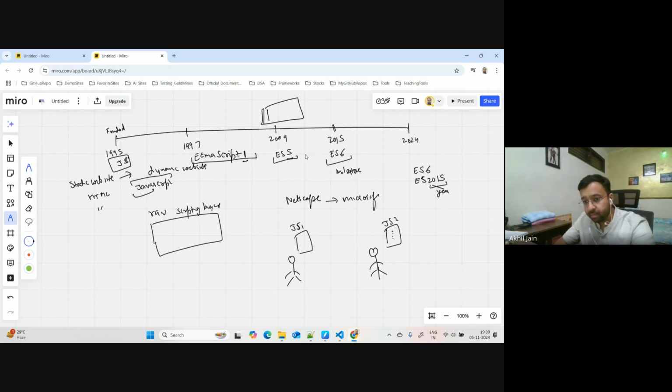So ES6 reflects the version number. The 6th part is the version number, and 2015 is the year. These are like duplicate names, synonyms of each other. If someone says they are using ES 2015, it means they are using ES6. And you might hear someone saying they are using JavaScript 6 as a version of JavaScript.